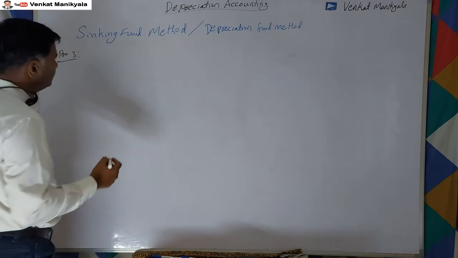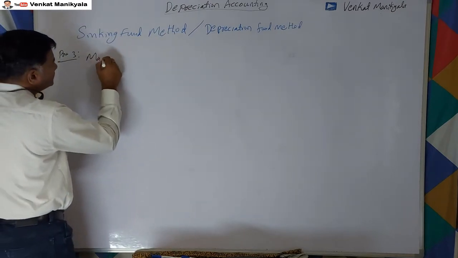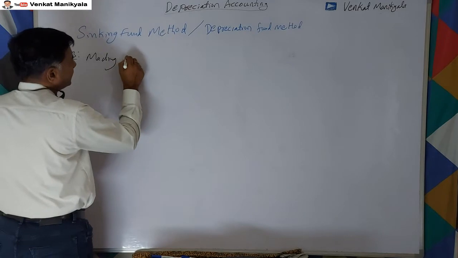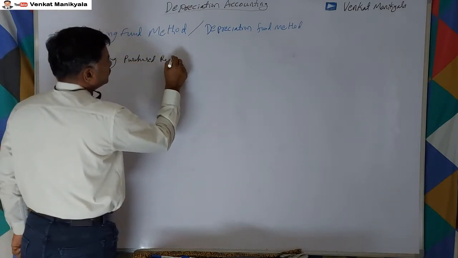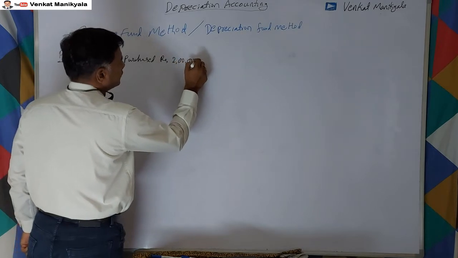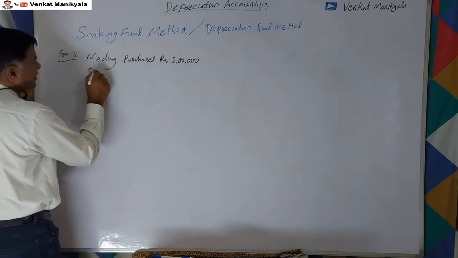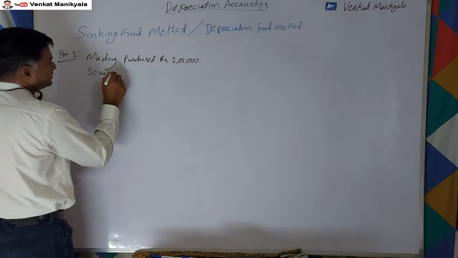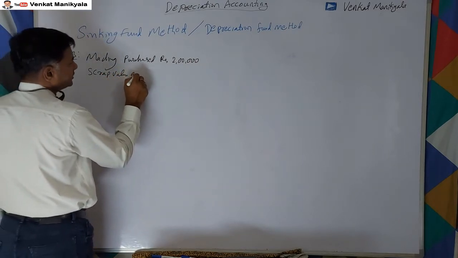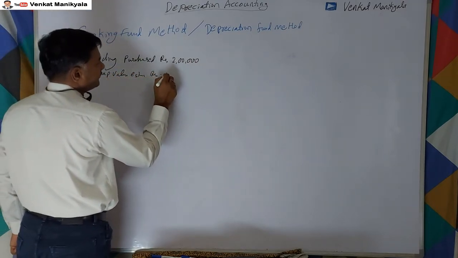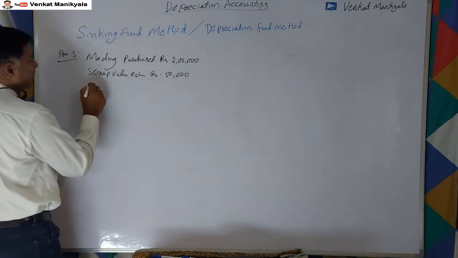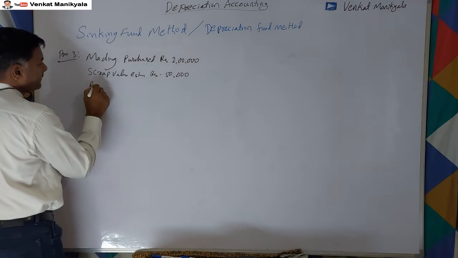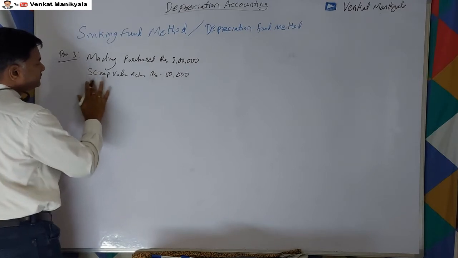The third one: machinery purchased for rupees 2 lakhs, and scrap value estimated at rupees 50,000.